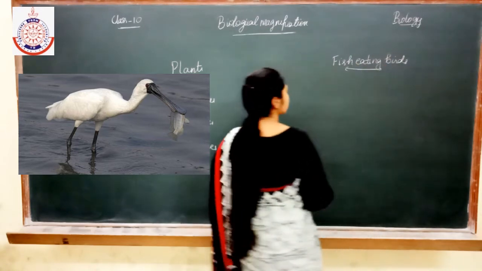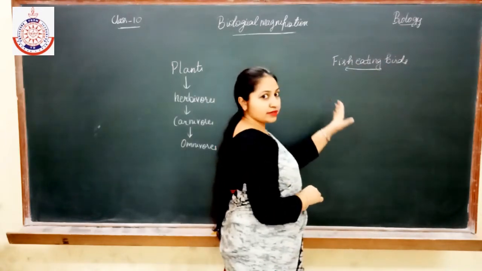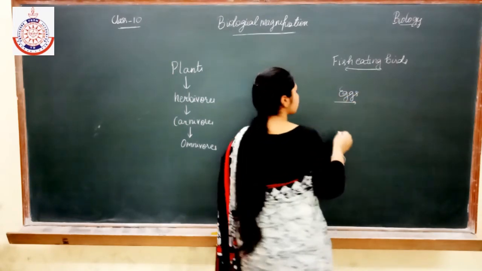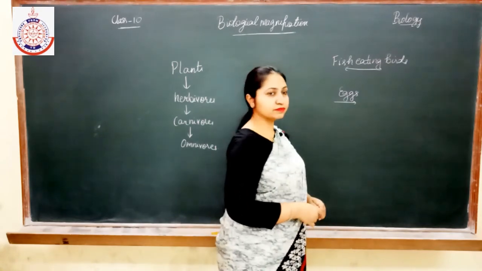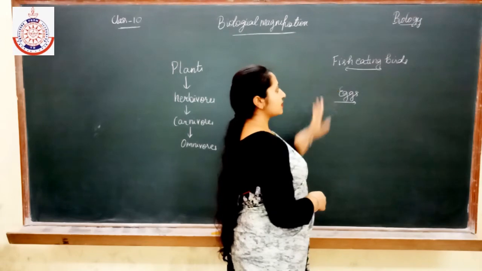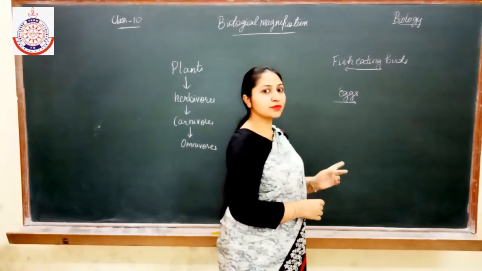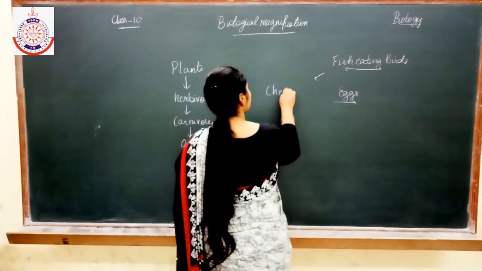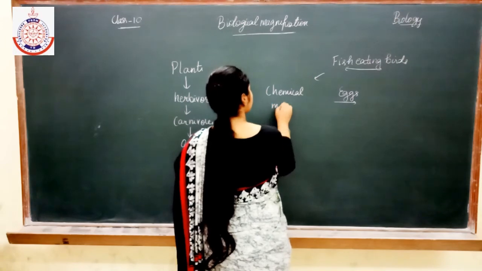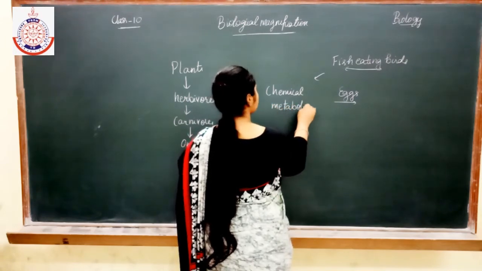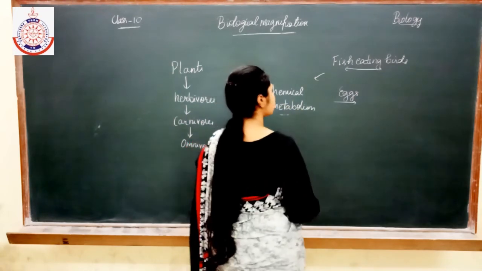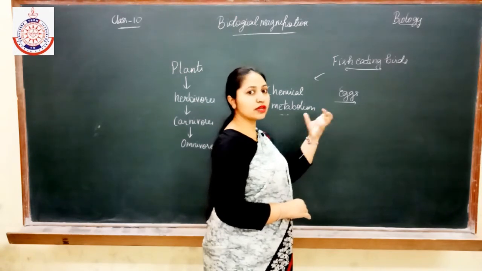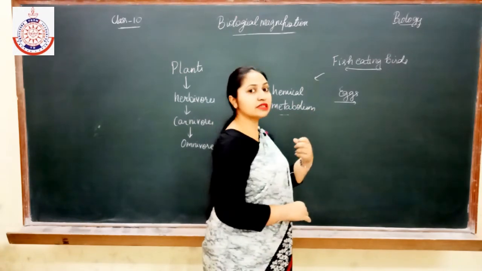When they lay eggs, the calcium metabolism gets disturbed, as the pesticides present in the fish eating birds, because of the biomagnification process, affect the calcium metabolism. And as the calcium metabolism gets affected, it is responsible for the laying of eggs having a thin shell.